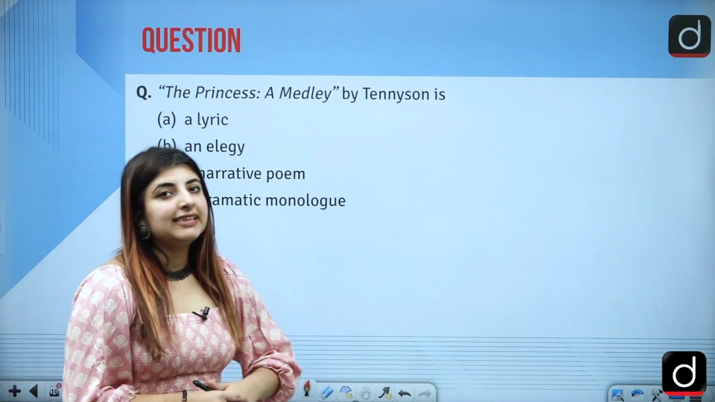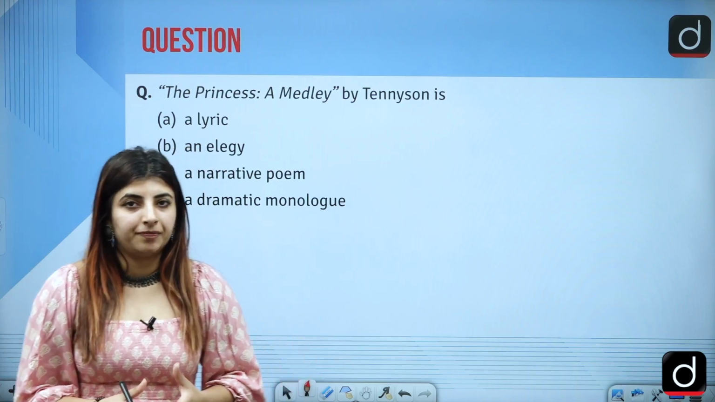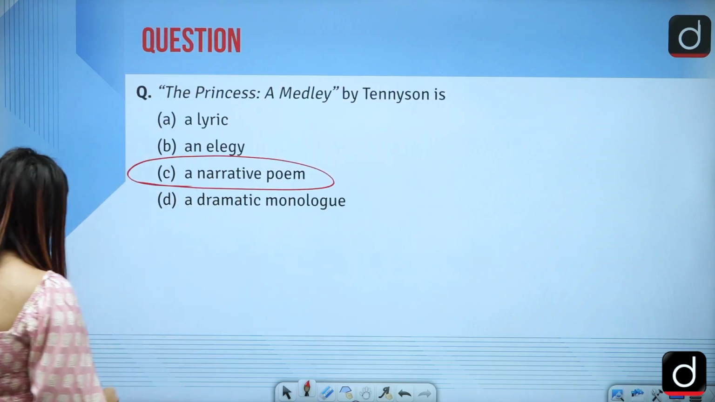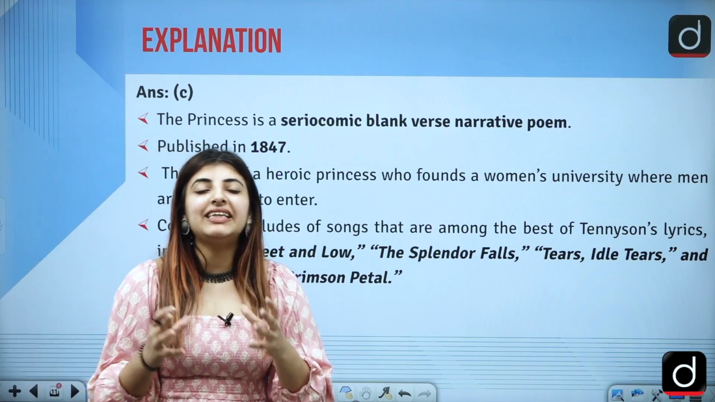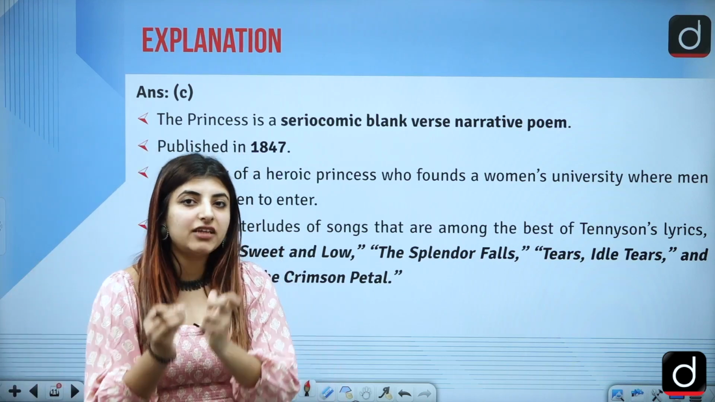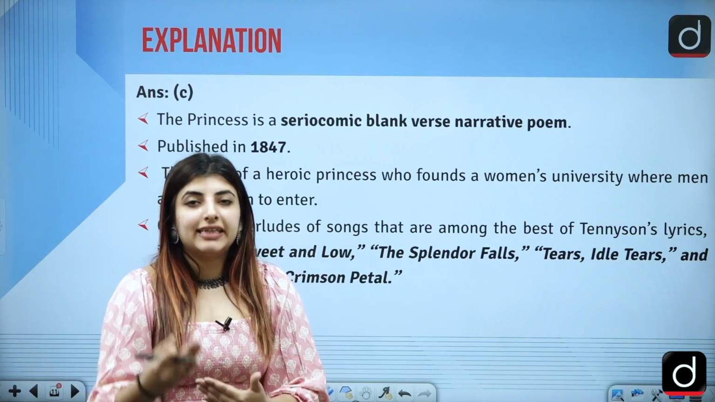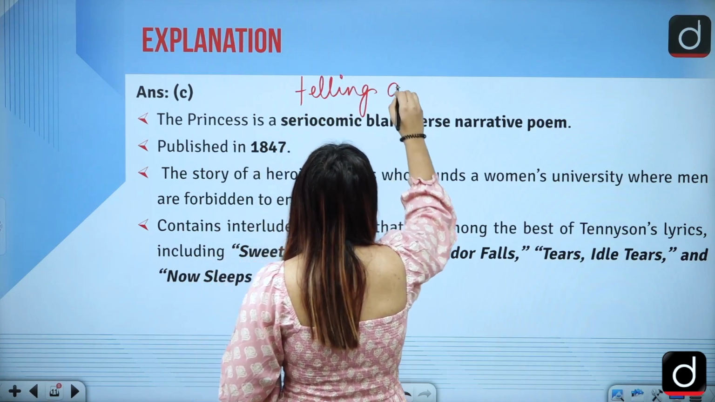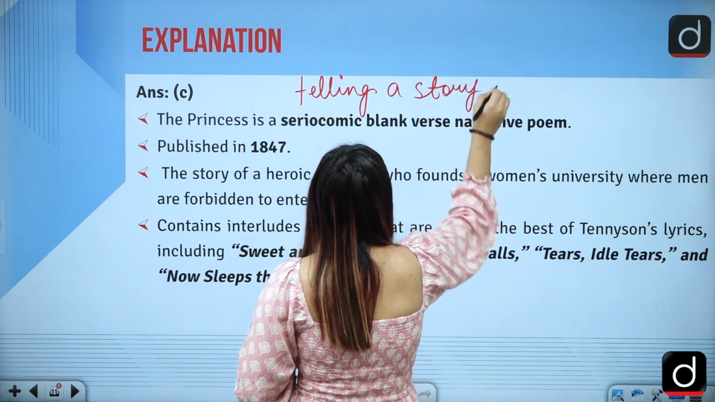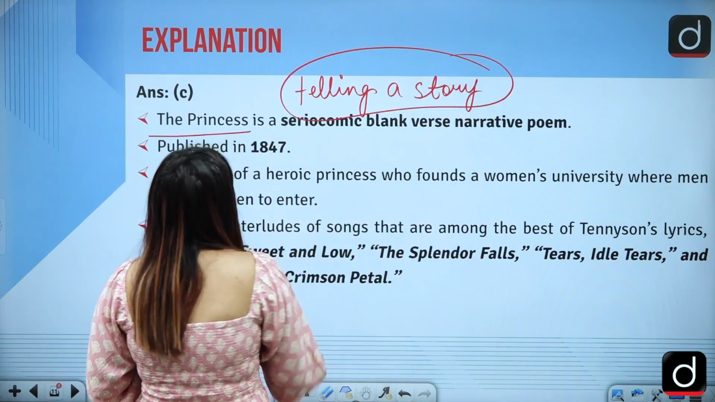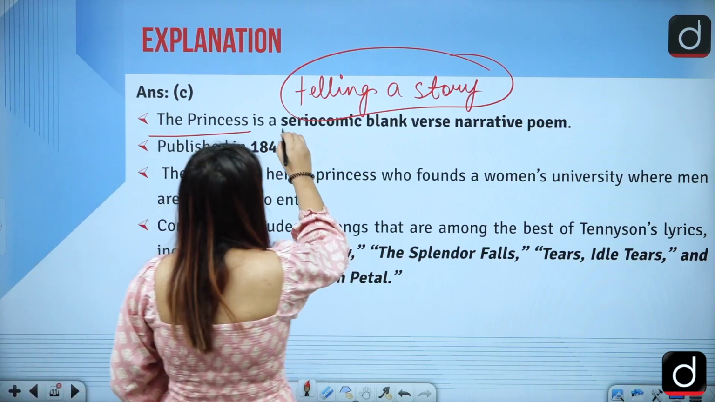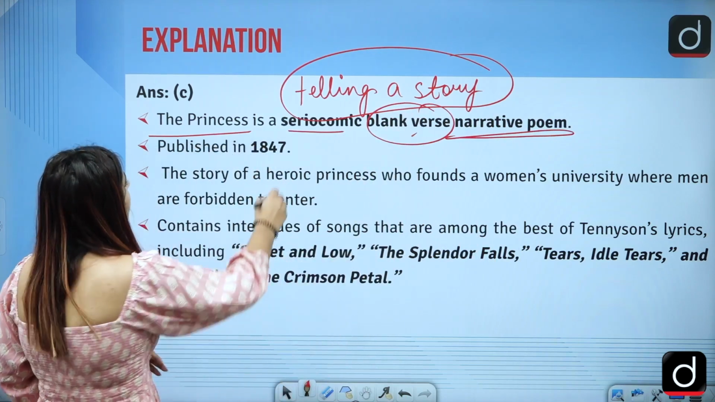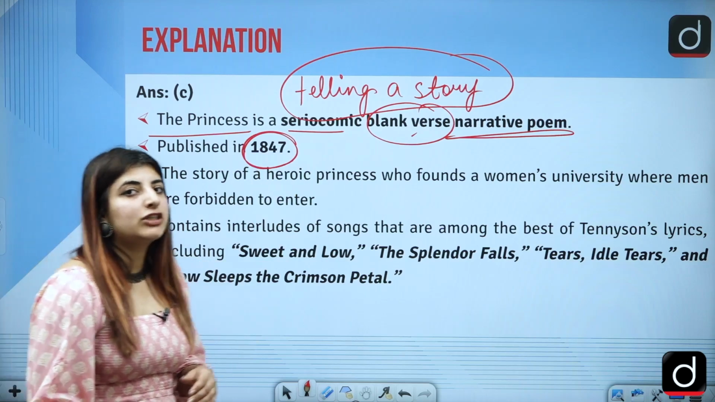Then we have The Princess, a Medley by Tennyson, is what? The answer to this question is option C. It is a narrative poem. Now let's see, first of all, what is a narrative poem? As the name suggests, a narrative poem is one which is narrating or telling a story. All right. So The Princess, written by Tennyson, is a serio-comic blank verse narrative poem that tells a story, and it was published in the year 1847.